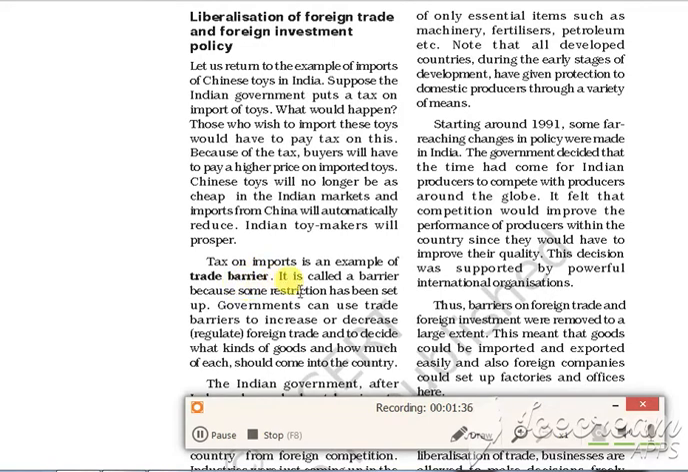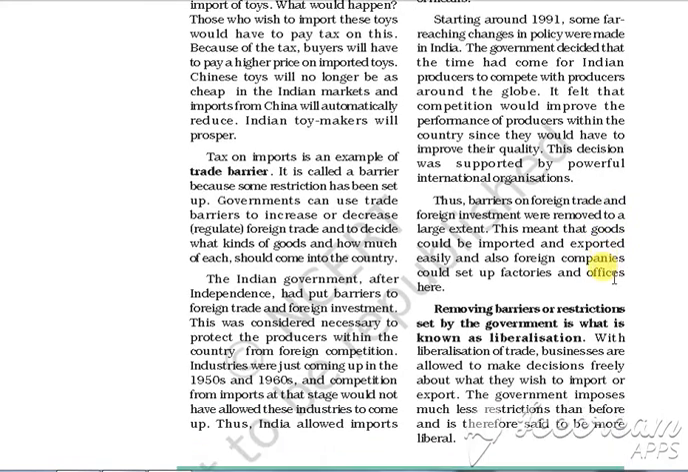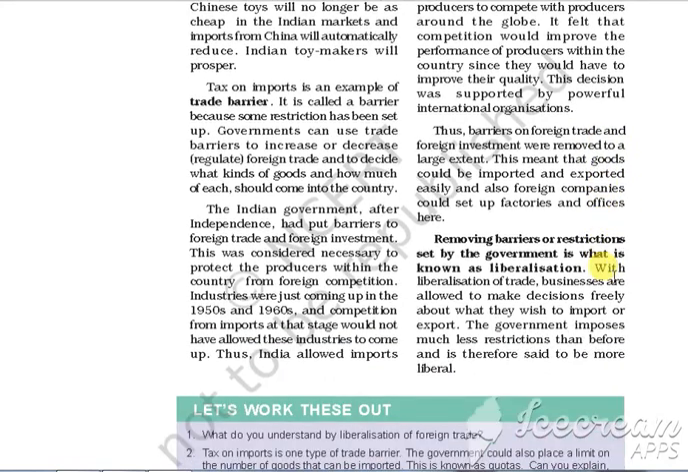Why? Because some restrictions have been set up. It is called a trade barrier because the restriction has been set up so that the Chinese toys will become costly in India and the Indian toy maker will grow or prosper. The government can use trade barriers to increase or decrease foreign trade and to decide what kind of goods and how much of each should come into the country. So it depends upon the government to increase the trade barrier.